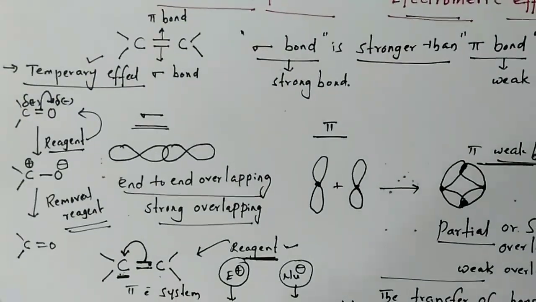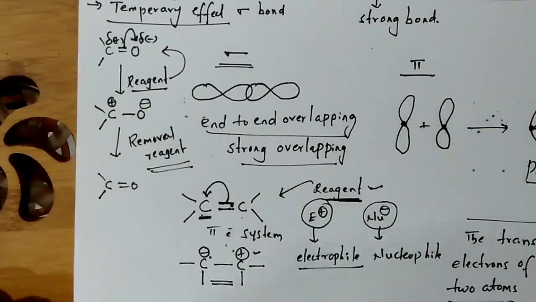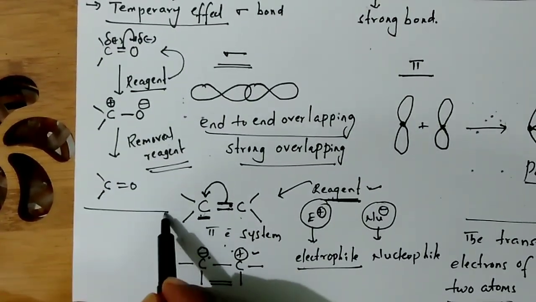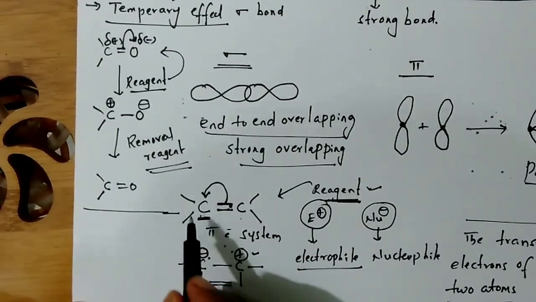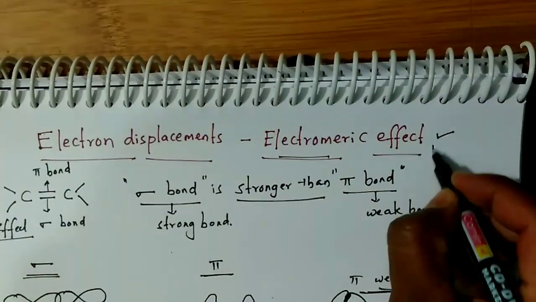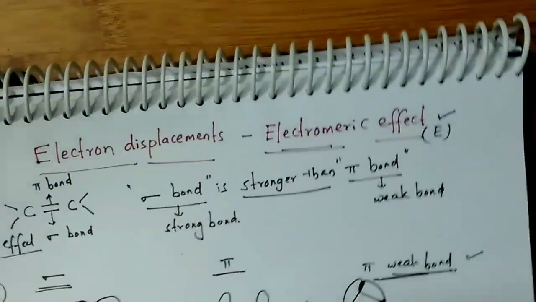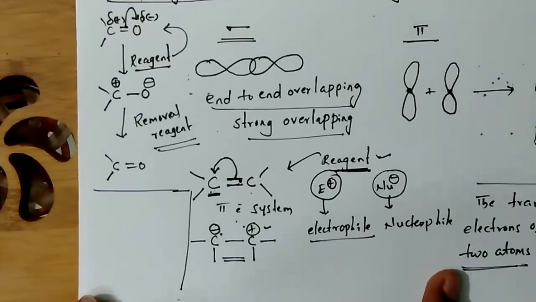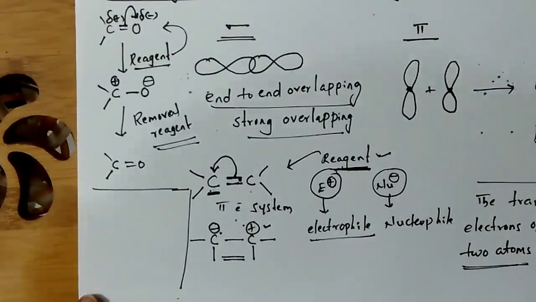Here we have two types of electromeric effect, plus E effect and minus E effect. Generally electromeric effect will be indicated with the capital E. Okay, this is of two types, plus E effect and minus E effect.